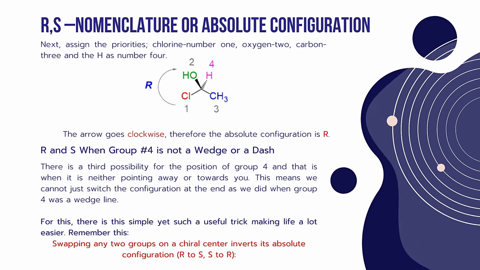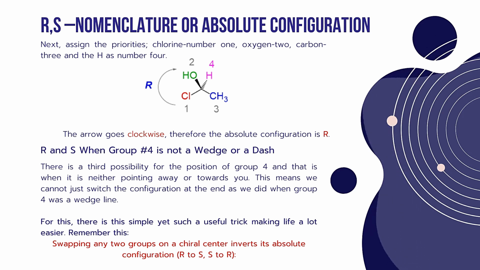In the next option, R and S when group 4, that is the lowest priority group, is not a wedge or a dash. In this other case, the lowest priority group is neither a wedge-bonded atom nor a dashed-line atom. So in such cases there is a third possibility for the position of group 4, and that is when it is neither pointing away nor towards you. This means we cannot just switch the configuration at the end as we did when group 4 was a wedge line. For this, there is a simple yet useful trick making life a lot easier.